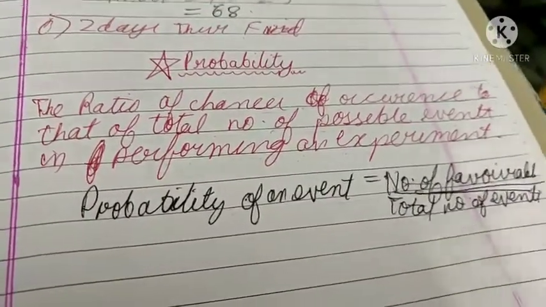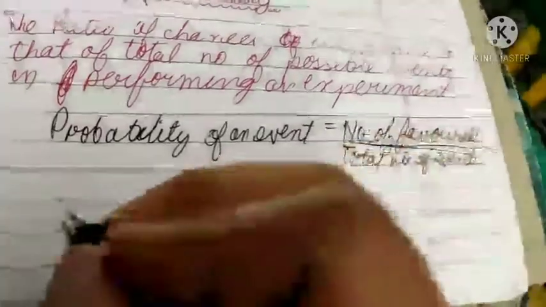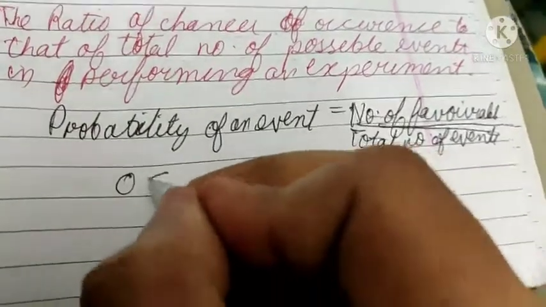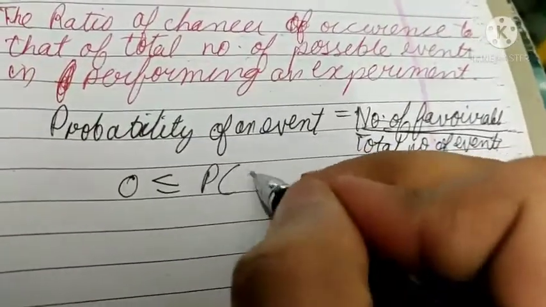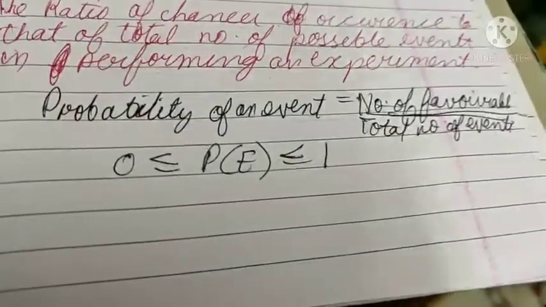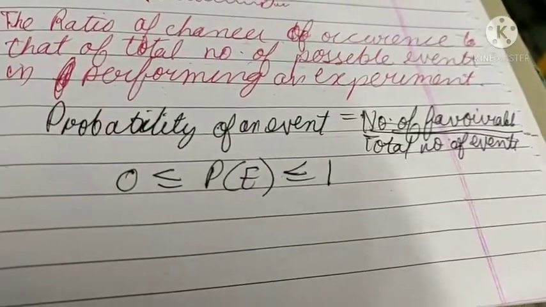Favorable events upon total number of events. This is the probability. And remember, probability always lies between 0 and 1. It can be 0, it can be 1, or between 0 and 1. No other number can come in probability.